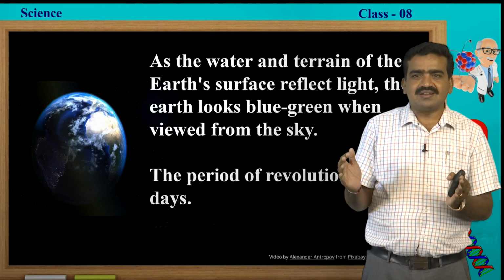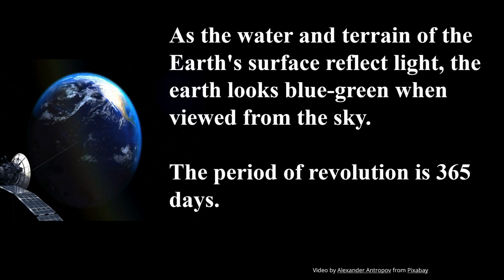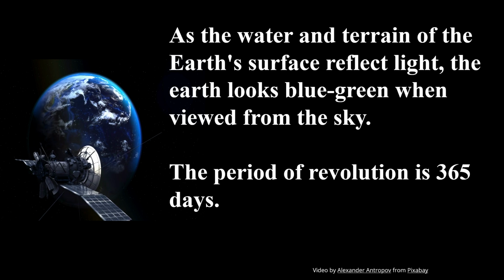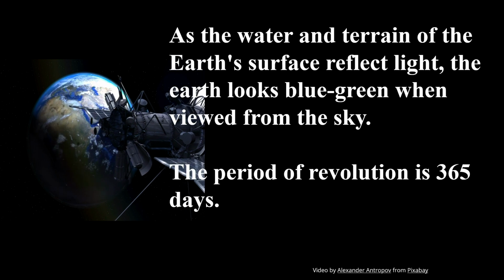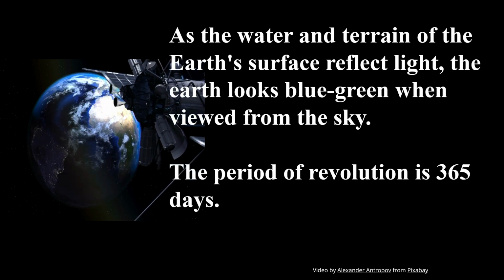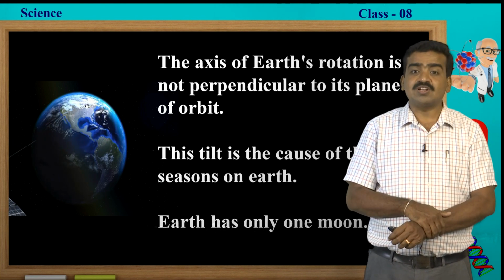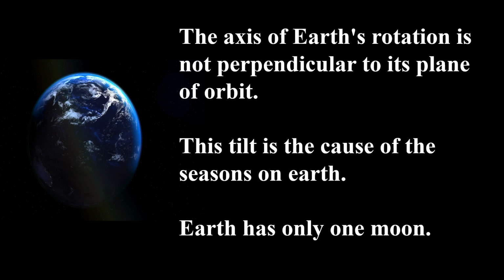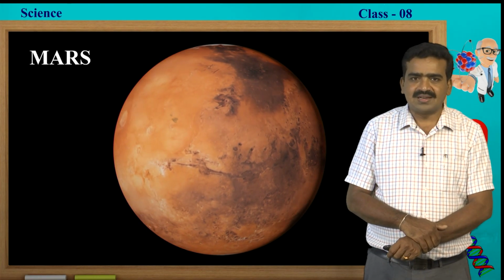As the water and terrain of the earth's surface reflect the light, the earth looks blue-green when viewed from the sky as well as from the moon. The period of revolution of earth, as it is known to you, is 365 days, or what we call 1 year. The axis of rotation is not perpendicular to the plane of its orbit. This tilt is the cause of the seasons on the earth. Earth has only one satellite, or one moon. The next planet after the earth is Mars.